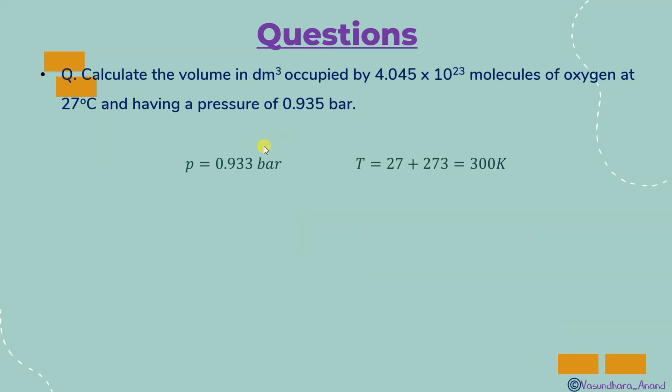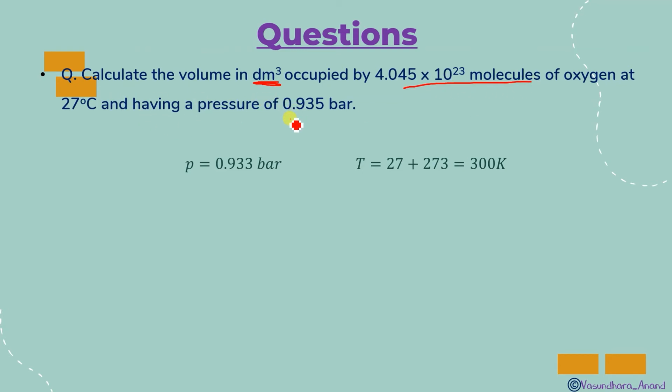Okay, now the next question is: calculate the volume in decimeter cube occupied by this many molecules of oxygen at 27 degrees having a pressure. Decimeter cube means 1 liter, and 1 decimeter cube is equal to 1000 milliliter. So here the number of molecules is given.